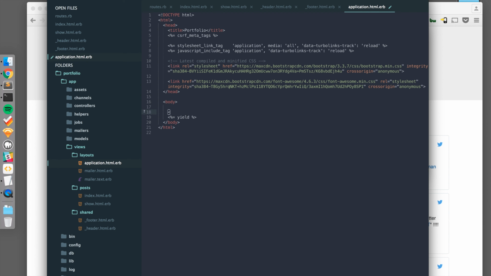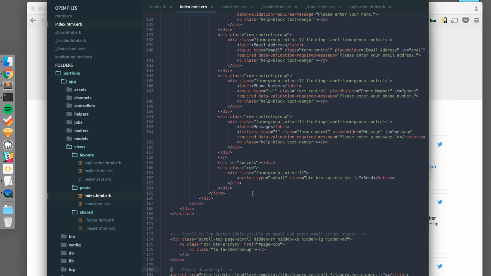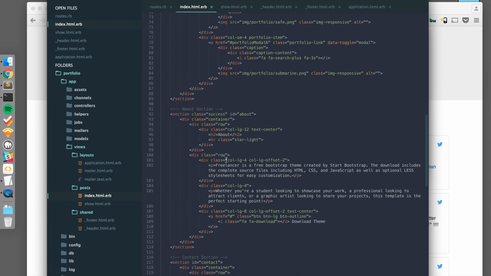So now we want to make sure we include our header and our footer partials. So under application.html.erb, we'll write render shared/header. Close that off. And then below the yield, we'll render shared/footer. And we can save this. We return to the index. Let's just make sure everything looks cool.